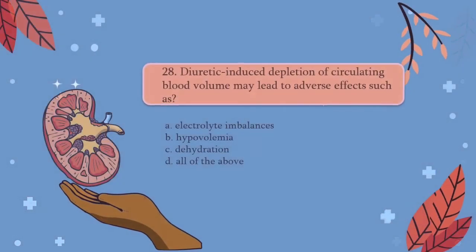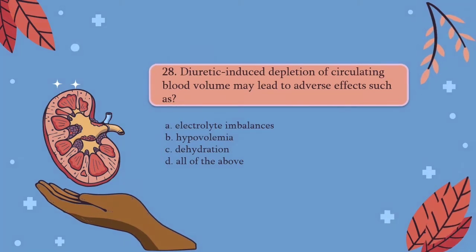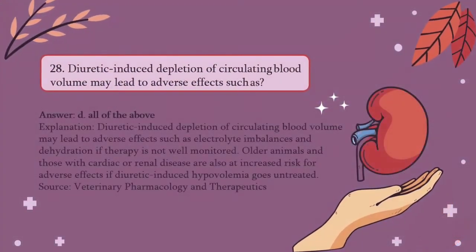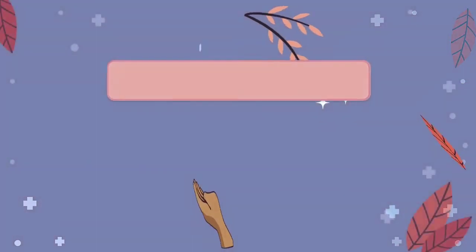Question number 28. We have diuretic-induced depletion of circulating blood volume may lead to adverse effects such as A. Electrolyte imbalances, B. Hypovolemia, C. Dehydration, or D. All of the above. The answer would be all of the above. Diuretic-induced depletion of circulating blood volume may lead to adverse effects such as electrolyte imbalances and dehydration if therapy is not well monitored. Older animals and those with cardiac or renal disease are also at increased risk of adverse effects if diuretic-induced hypovolemia goes untreated.